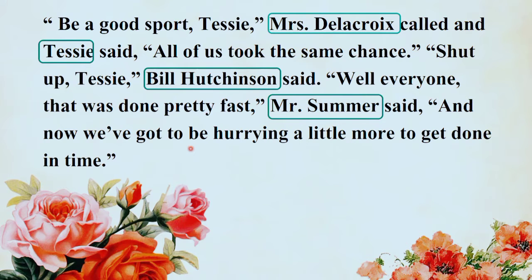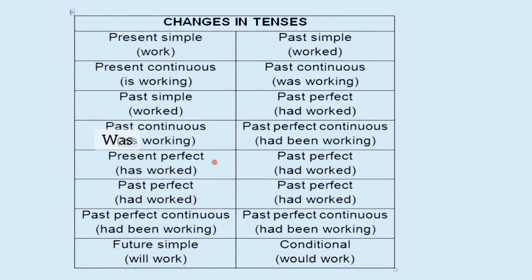So we are going to change them now from direct to indirect. But before that, let me remind you of the changes that happen according to the tenses. In this chart, on the left side, we have the name of the tense that we find in direct speech, and how it is going to be changed into indirect.